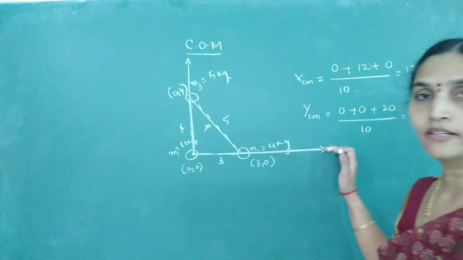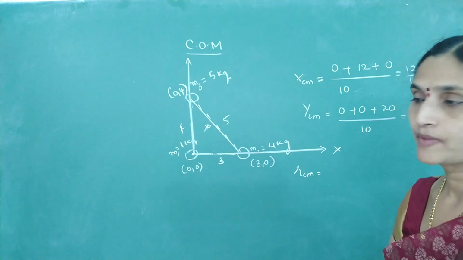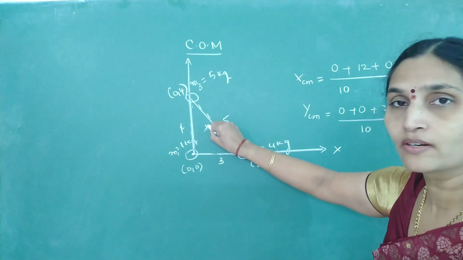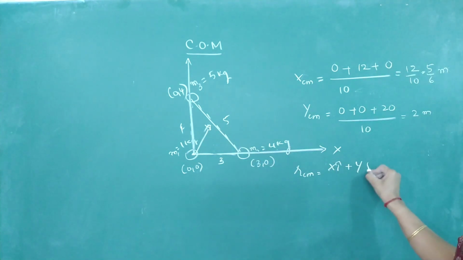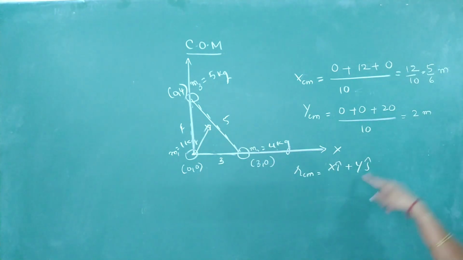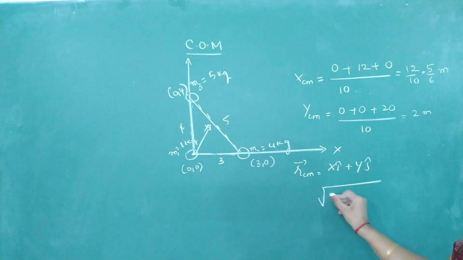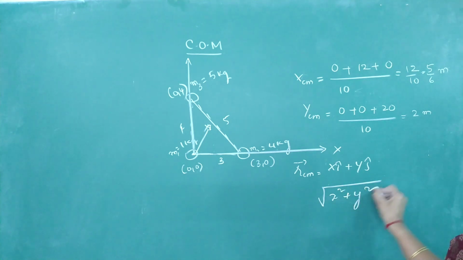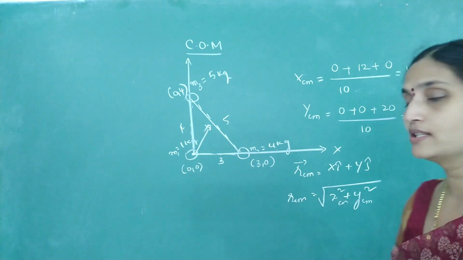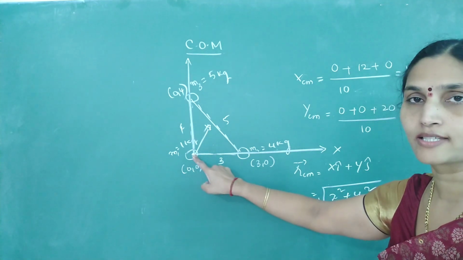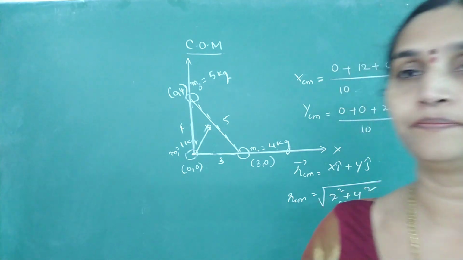So this is how you can determine, and sometimes they may even ask you to find the distance of center of mass from origin. How to locate the distance of center of mass? Now that you have got the coordinates, you can directly find the distance: x i cap plus y j cap, 6 by 5 i cap plus 2 j cap. If magnitude is required, square root of x square plus y square. X center of mass square plus y center of mass square will give you the magnitude or distance of center of mass from origin. So this is for a 3 particle system.